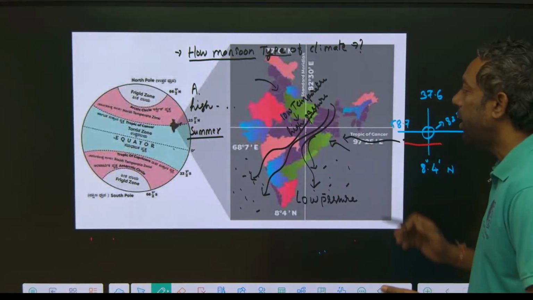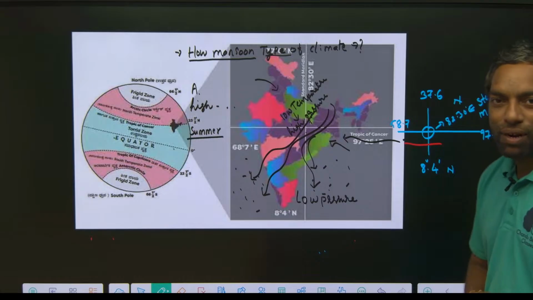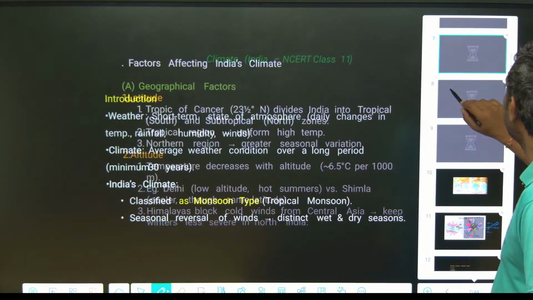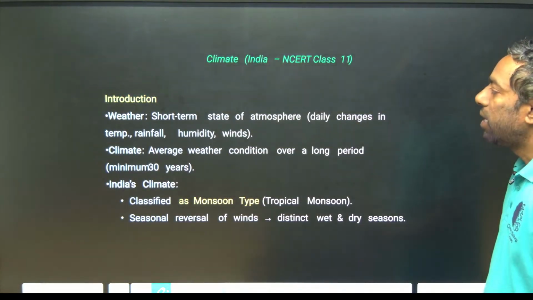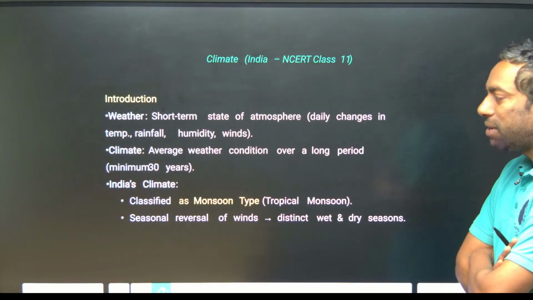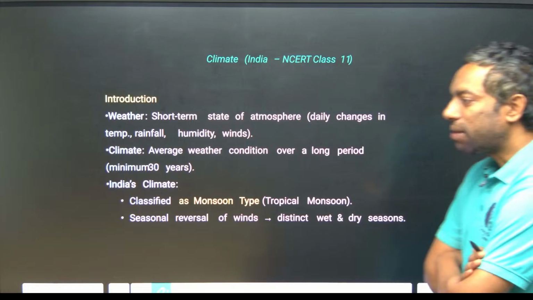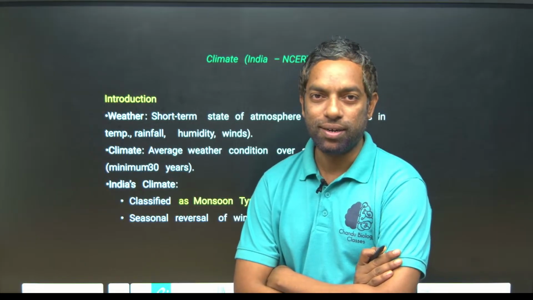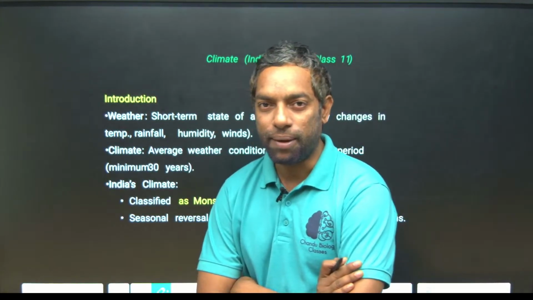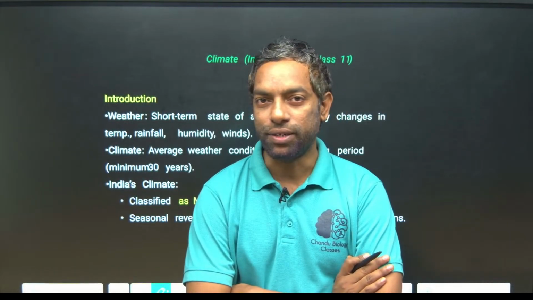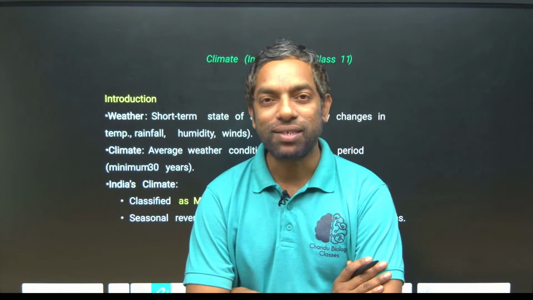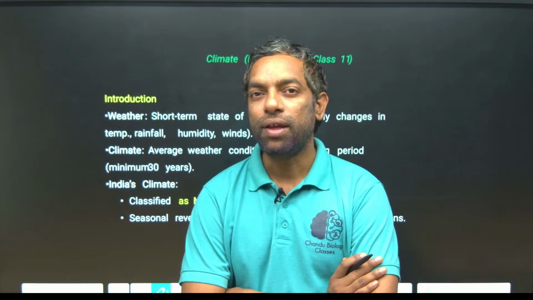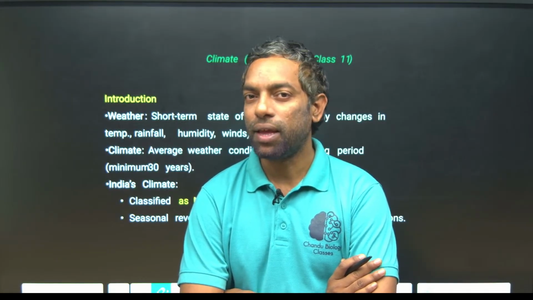If we come to this, India's location is one of the factors. Just look here, I am going to read such things. First, India's climate: the difference between weather and climate. Weather is the temporary part, and its time duration is very short. We can ask what the weather conditions are today, but we don't ask what the climate conditions are today. Climate condition is seasonal, while weather condition is day-wise, very short term.